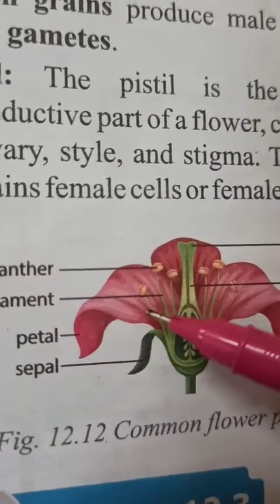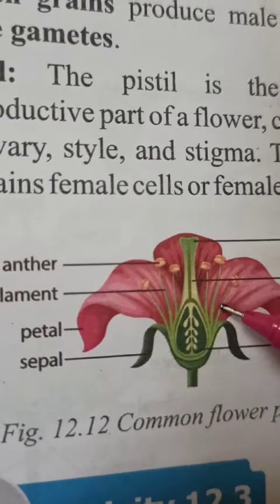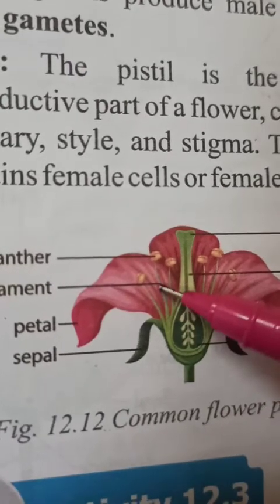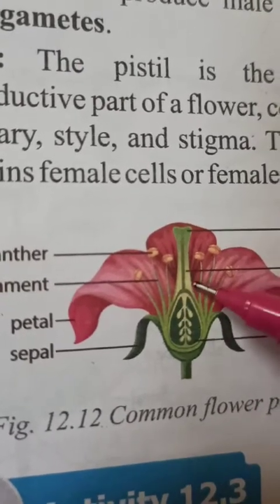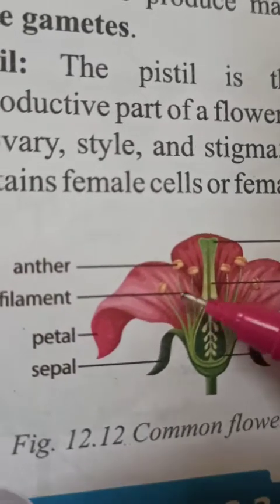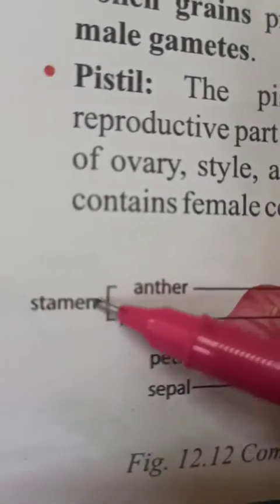The third part is the male part of the flower, which they have shown here: 1, 2, 3, 4, 5 and 6. Six are there, and these are called stamens.